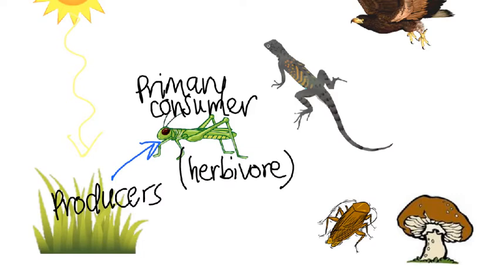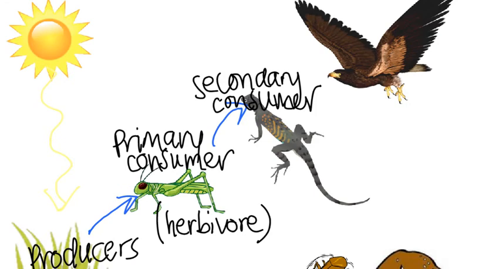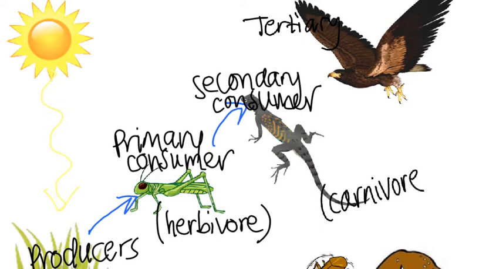And from a primary consumer, the energy would flow to a secondary consumer. And so secondary consumers, as well as the tertiary consumers. I'm not going to write out the word consumer again, but I will write out the word tertiary. Secondary and tertiary consumers are carnivores, which means that they are meat eaters.